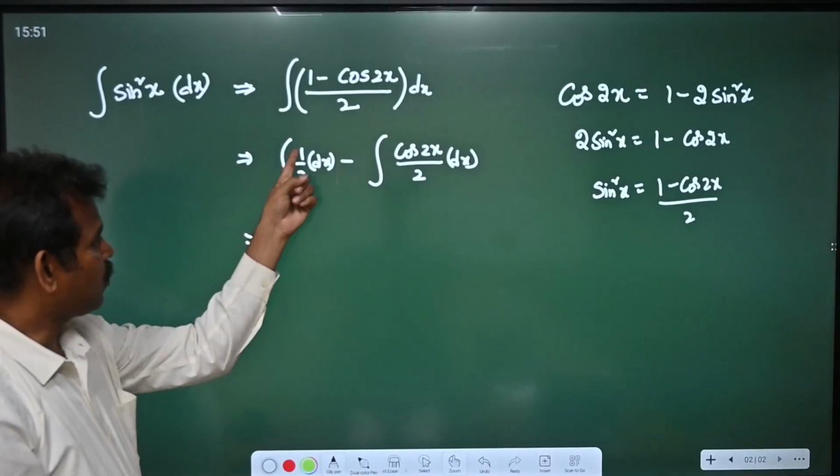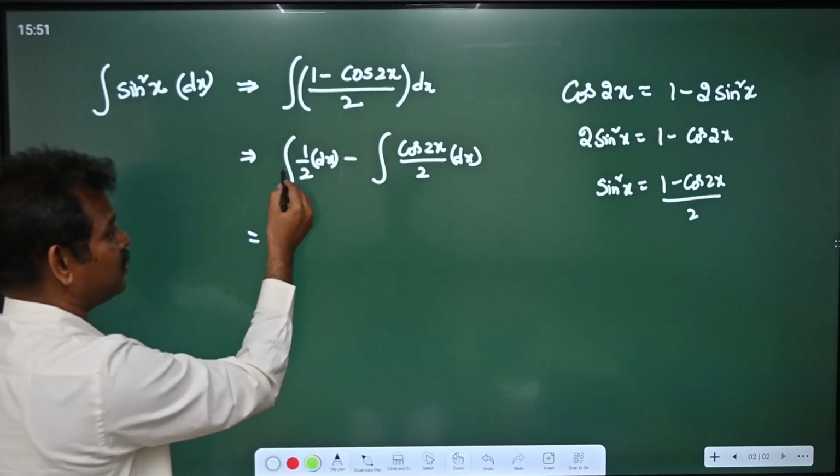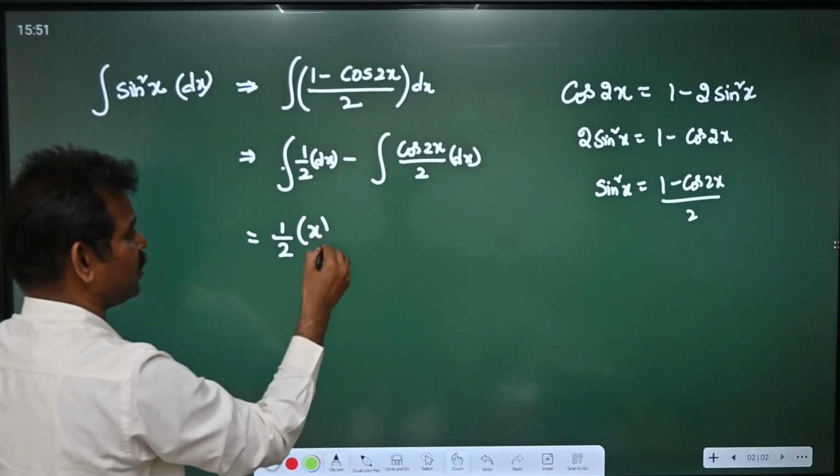Now as 1 by 2 is a constant, you can bring it out. Integral dx, we know this is x.